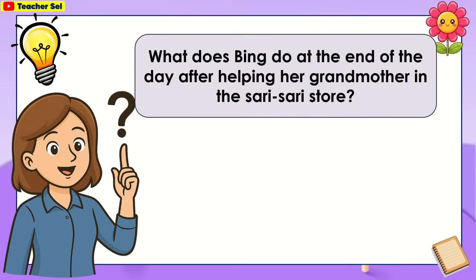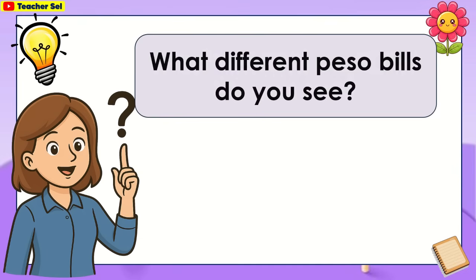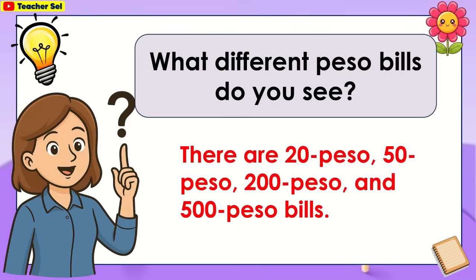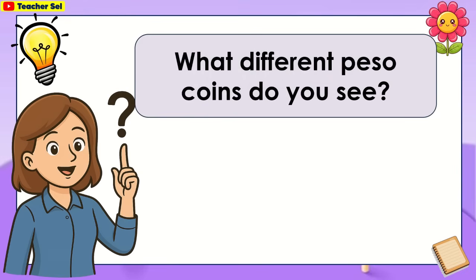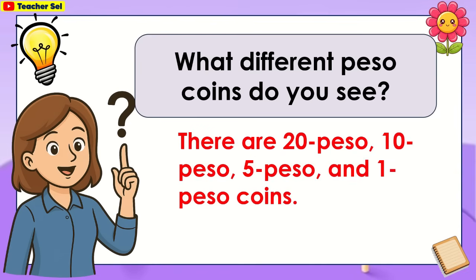What does Bing do at the end of the day after helping her grandmother in the sari-sari store? Bing counts the amount of money in the cash box. What different peso bills do you see? There are 20 peso, 50 peso, 200 peso, and 500 peso bills. What different peso coins do you see? There are 20 peso, 10 peso, 5 peso, and 1 peso coins.